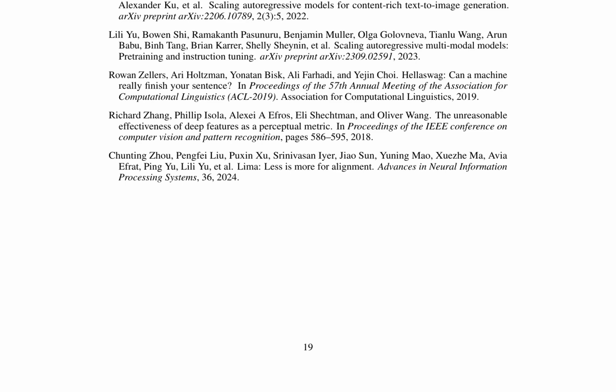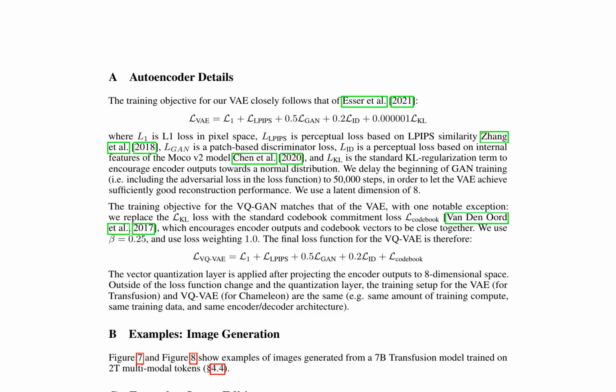The loss function combines L1 loss, perceptual loss based on LPIPS similarity, patch-based discriminator loss, perceptual loss based on internal features of the MoCo v2 model, and a KL regularization term. The VQGAN's training objective is similar, with the exception of replacing the KL loss with the codebook commitment loss.